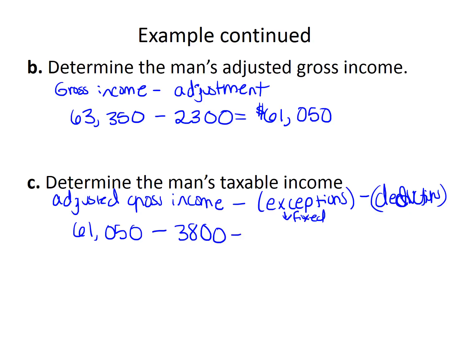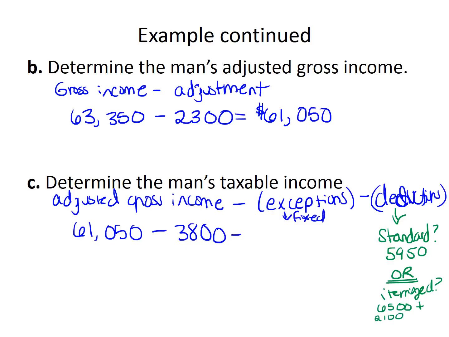But for the deductions, we need to decide if we do a standard, which is $5,950, or do we want to do an itemized, right? Do our itemized deductions add up to be more than the standard? We want to subtract off as much as we can so that our taxable income is as low as possible. The itemized deductions are the interest paid on the home, the property taxes, things to charity, etc. The interest on his home was $6,500.